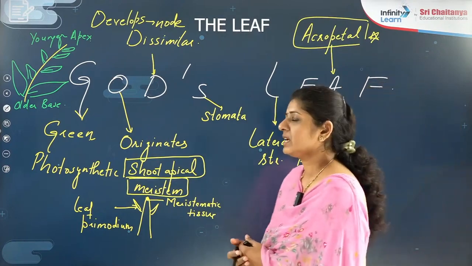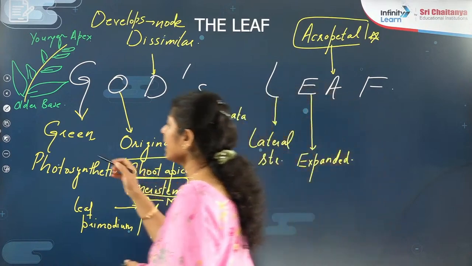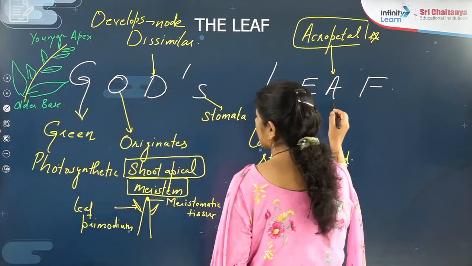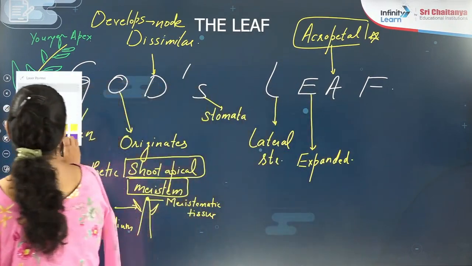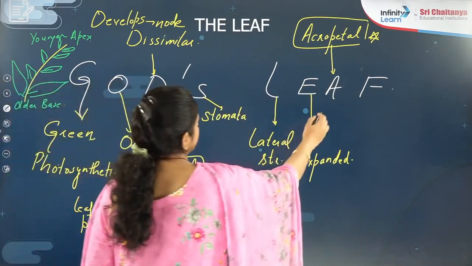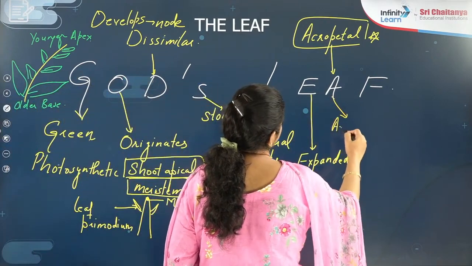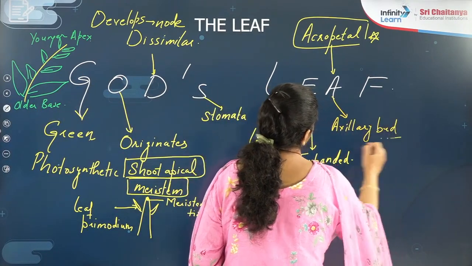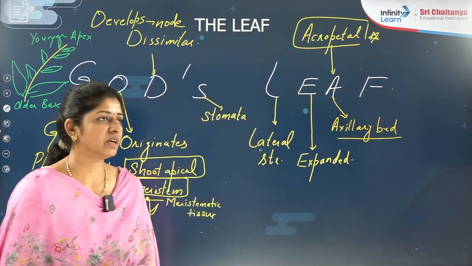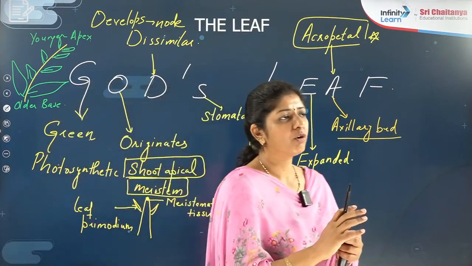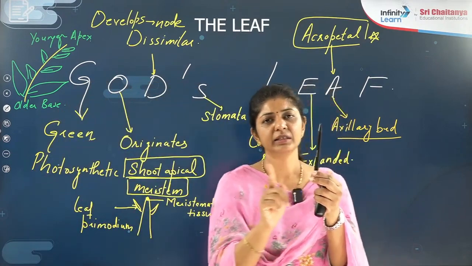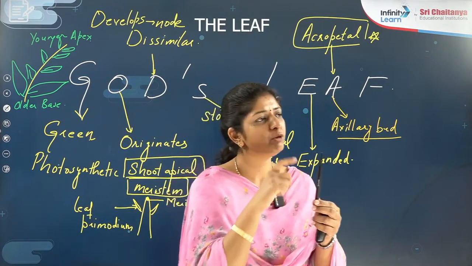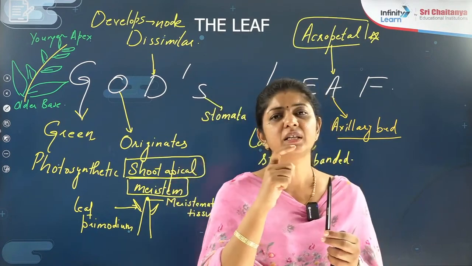And we will discuss in its structure that they also bear the axillary bud. A here also stands for the axillary bud. So do remember, A also stands for the axillary bud. In the structure we will discuss. I hope you remember the axillary bud we discussed. It is in the angle of the stem and the leaf. Can you tell me the other name of the axillary bud?